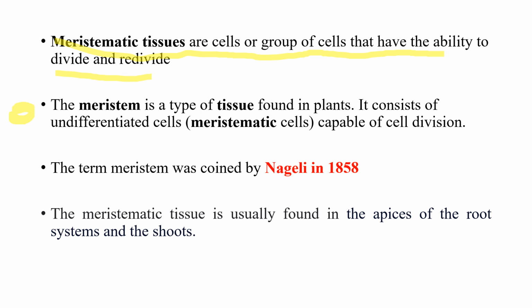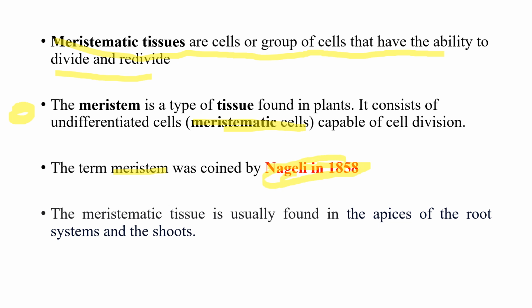The meristem is a type of tissue which is found in plants. It consists of undifferentiated cells, known as meristematic cells, capable of cell division. The term meristem was first coined by Nageli in 1858.